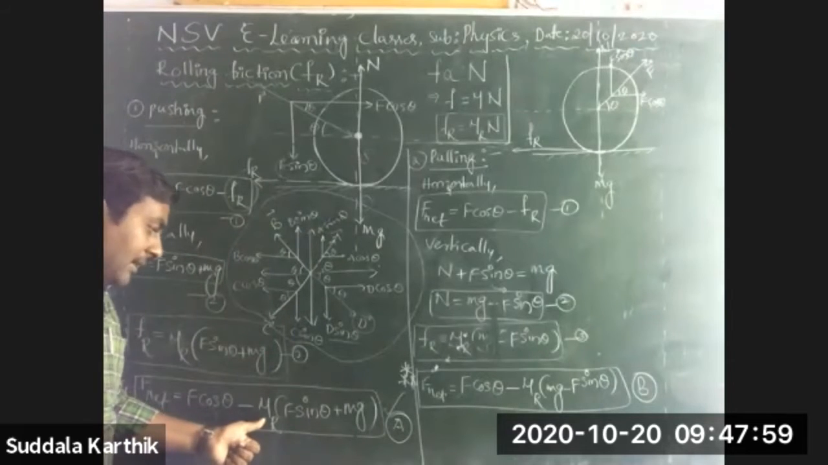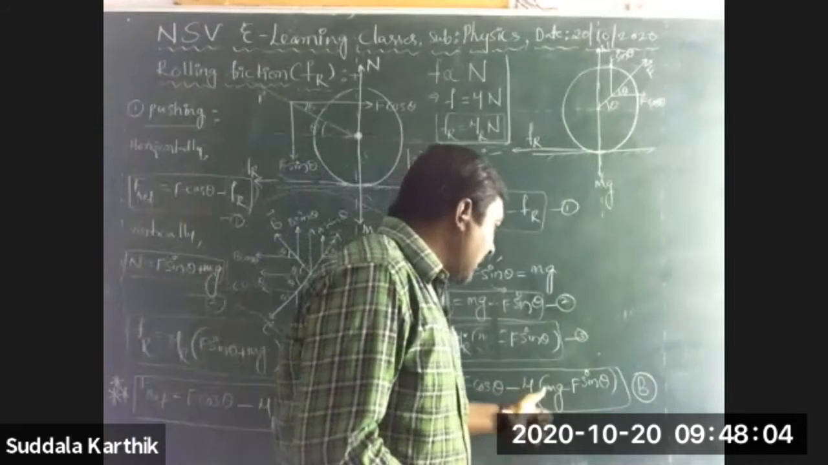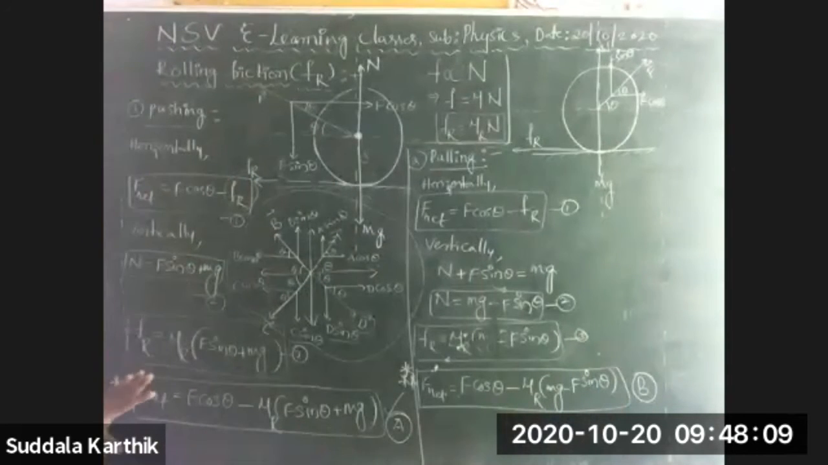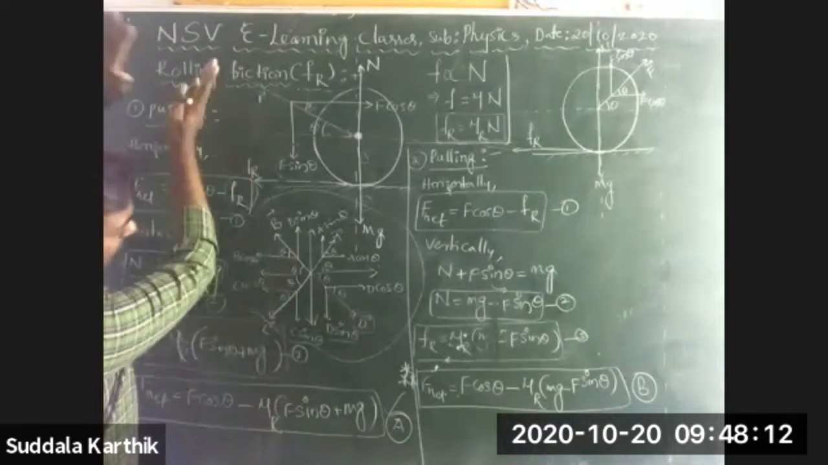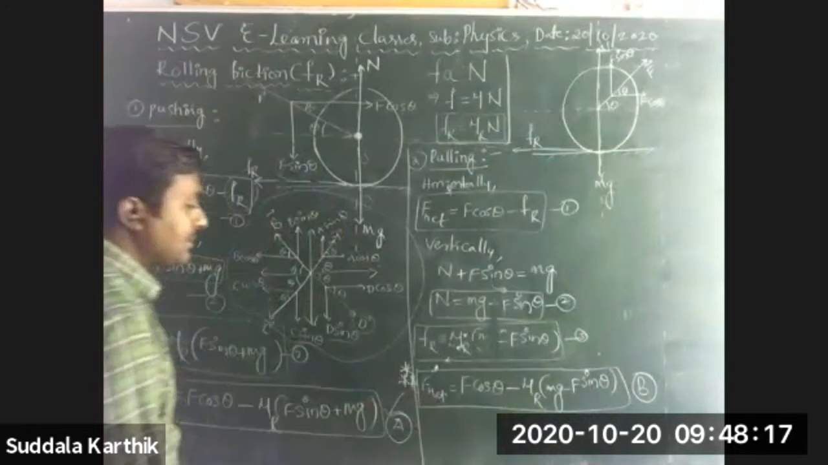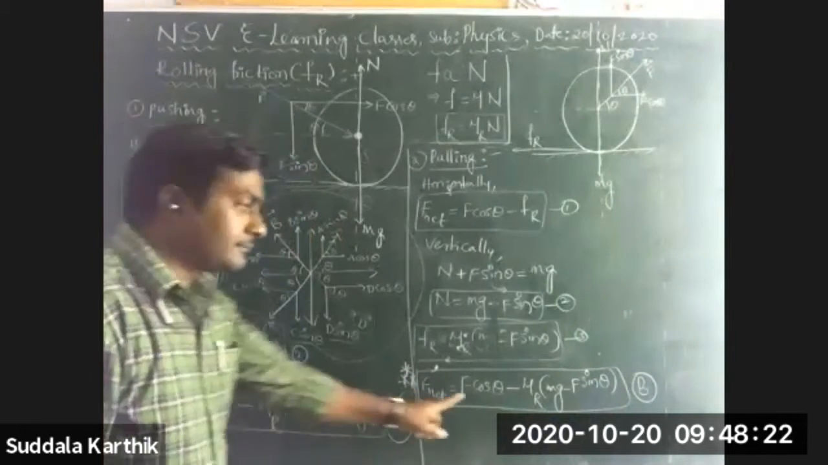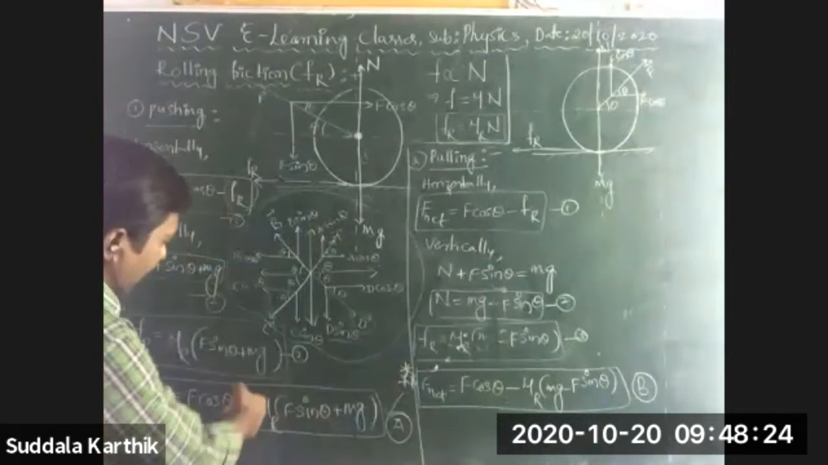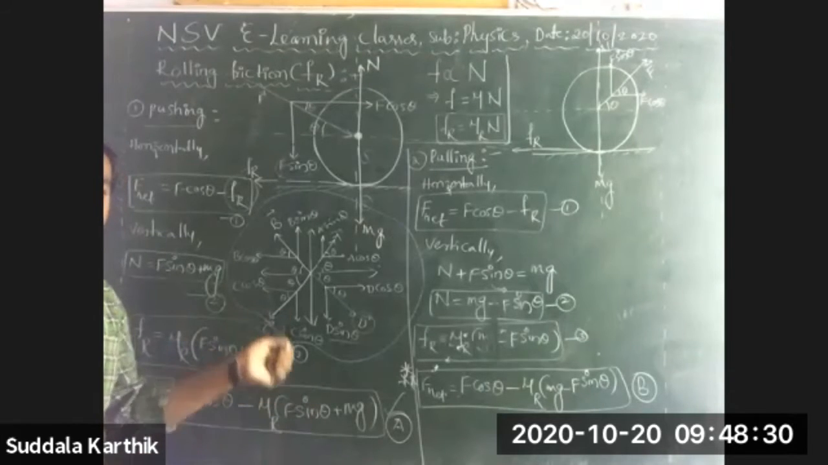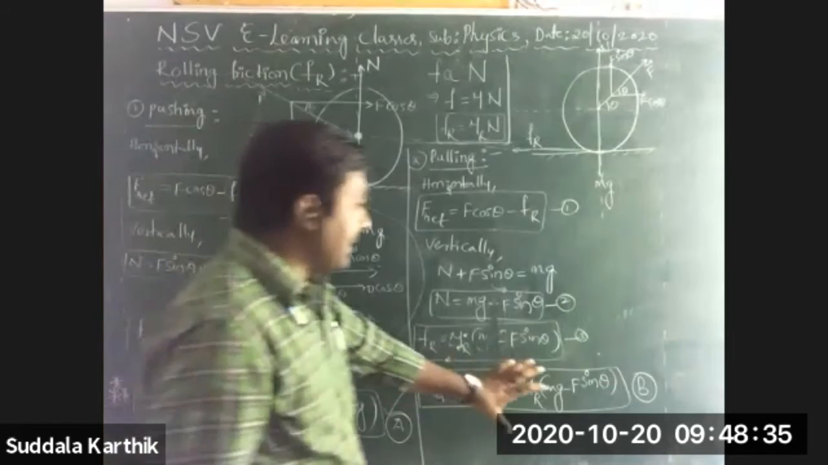F cos theta minus mu r of f sin theta plus mg. F cos theta minus mu r of mg minus f sin theta. Only concentrate on these two equations, Nana, and don't worry about the other things. From these two equations, f cos theta is common in both. From that we are subtracting one term from another, here and here.